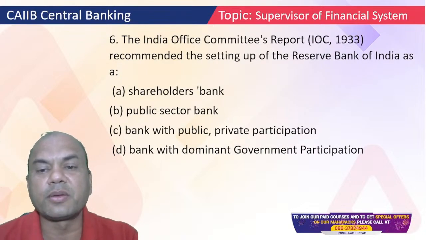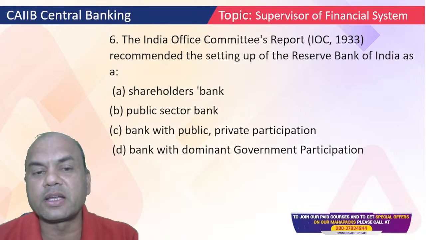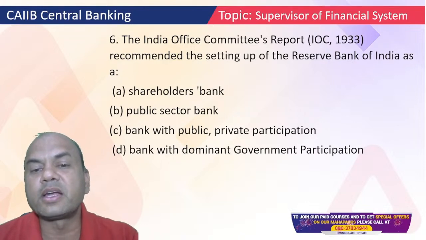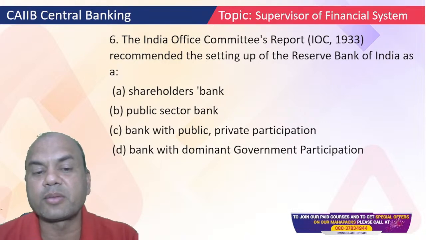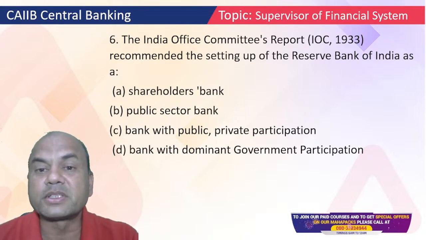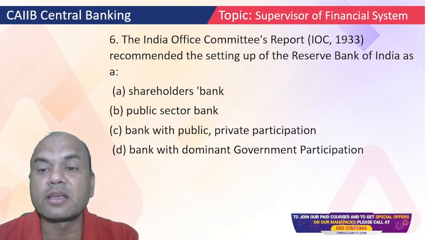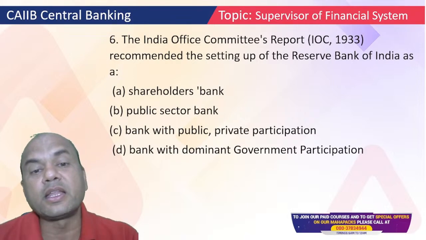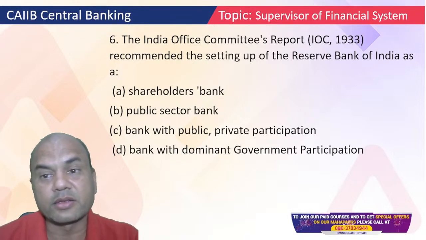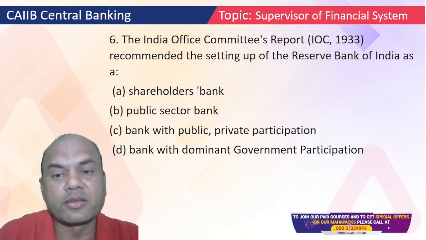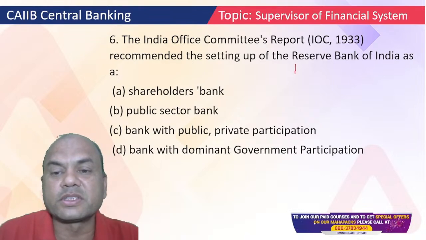The Indian Central Banking Committee's report, 1933, recommended the setting up of the Reserve Bank of India as a shareholders bank, public sector bank, bank with public-private participation, or bank with dominant government participation. So RBI was set up following this. Remember the dates, very important part. 1933 the committee, then 1934 the RBI Act, and 1935 the RBI.